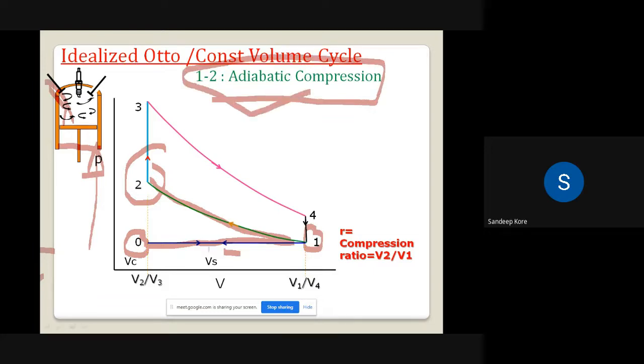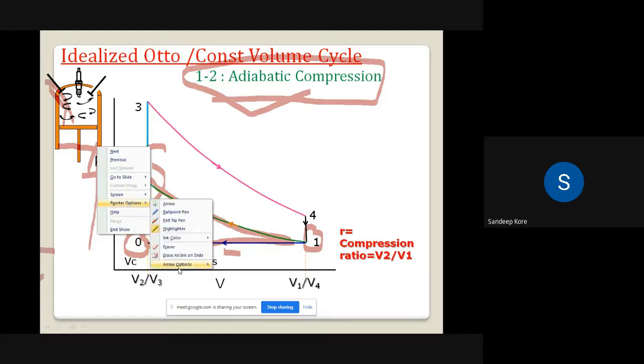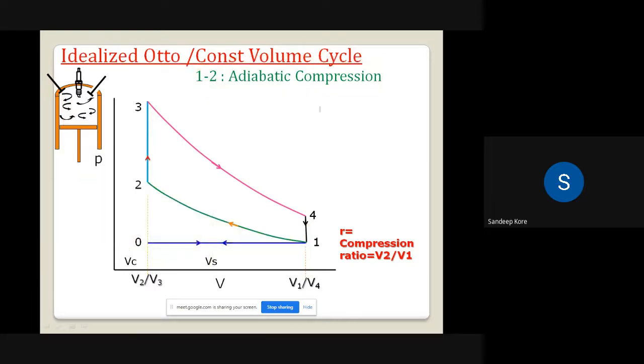Now why is it compression? Because the volume is decreasing, so the air is going to compress. Why is it adiabatic? Because we are insulating the cylinder from the surroundings. So process 1 to 2 is called isentropic compression, during which the piston is moving from TDC to BDC.